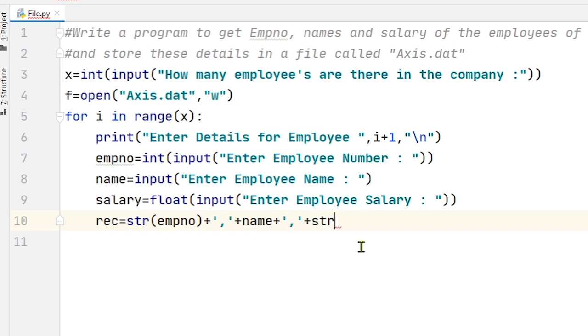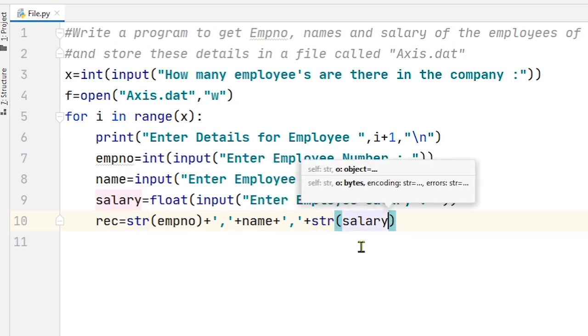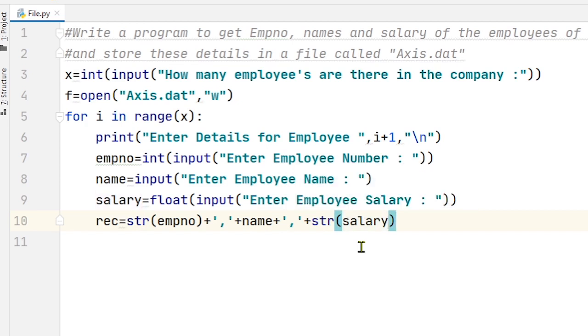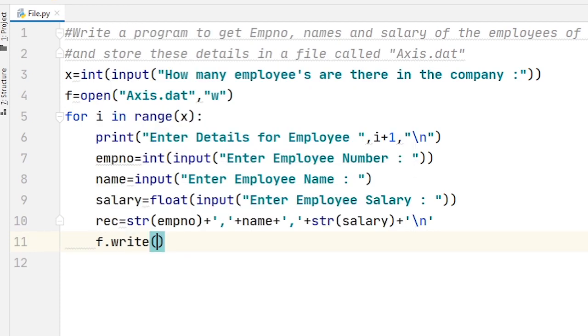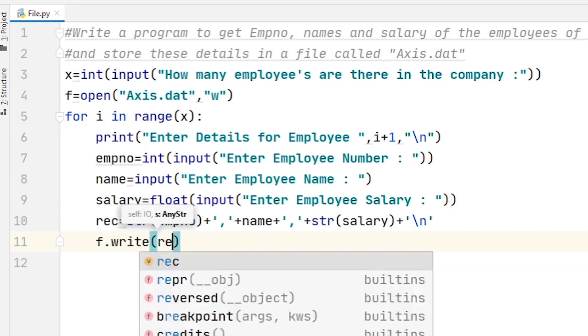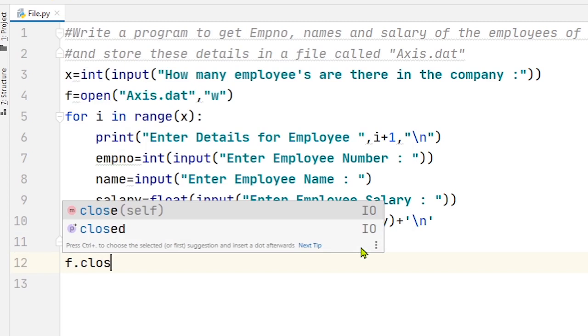So first I convert salary into a string. And finally I add one newline character after completing the record. Now f.write the value of record, and finally f.close.